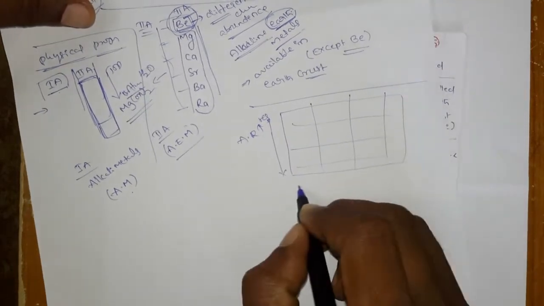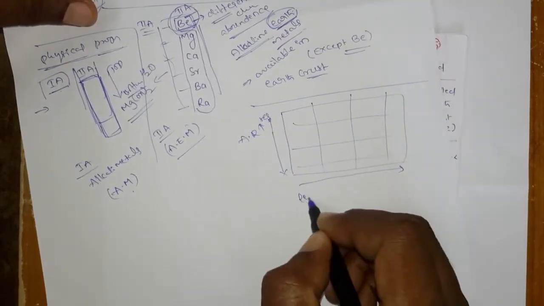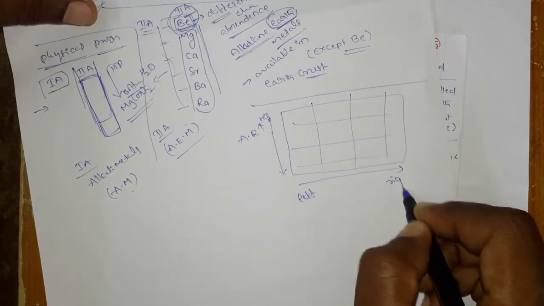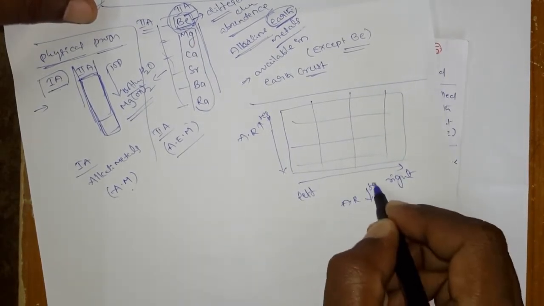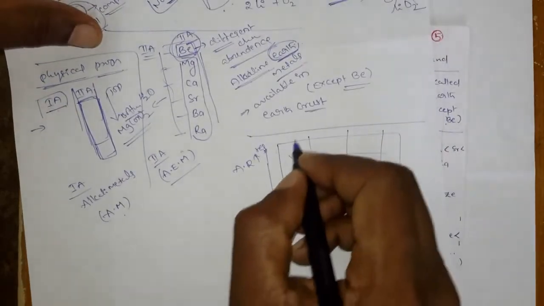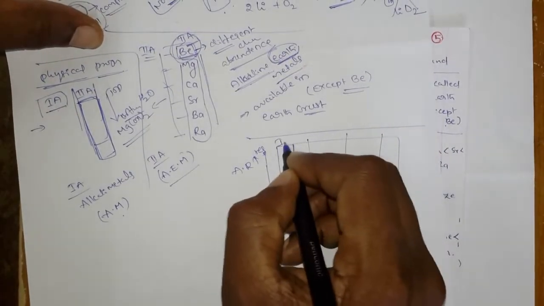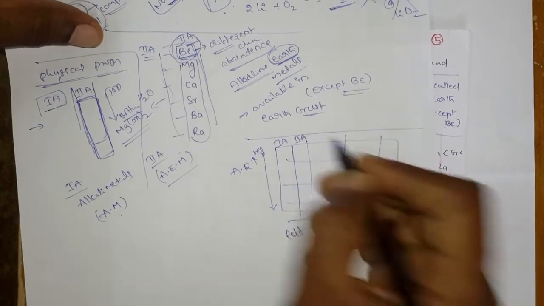Okay, and in the period from left to right, what will happen? The atomic radius decreases. Okay, so that means here the first A is there and here the second A is there.